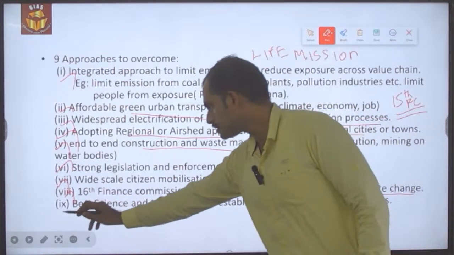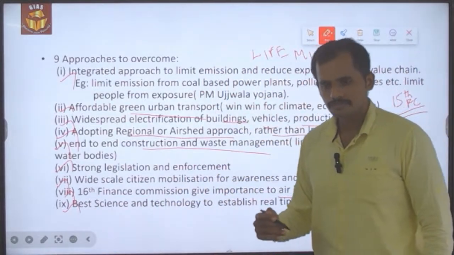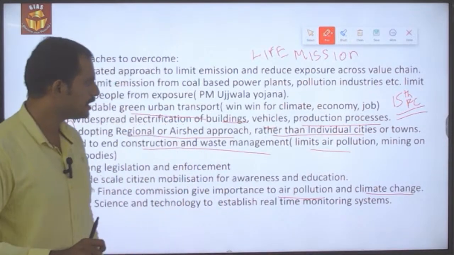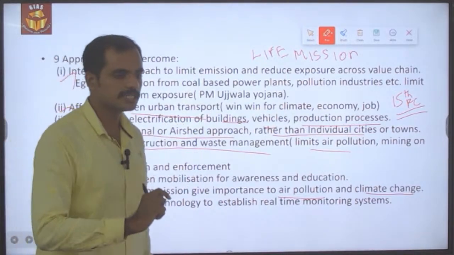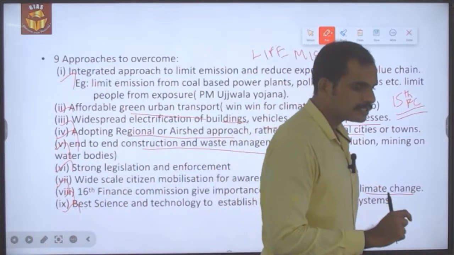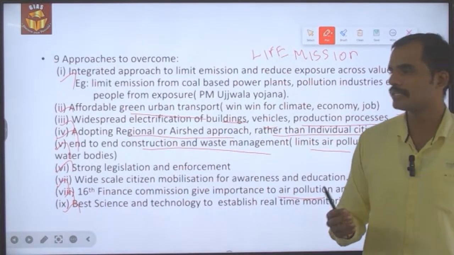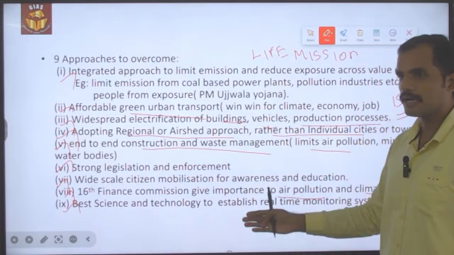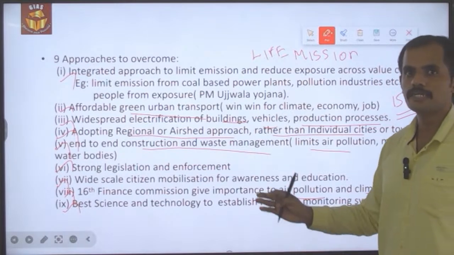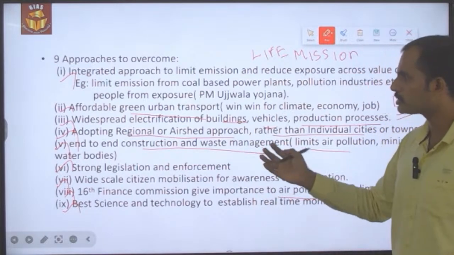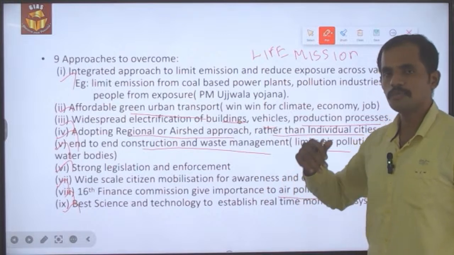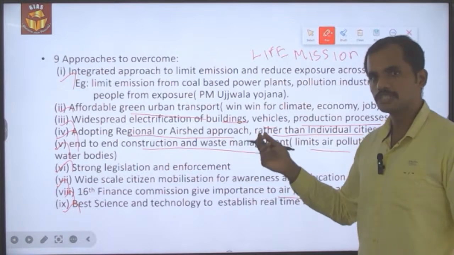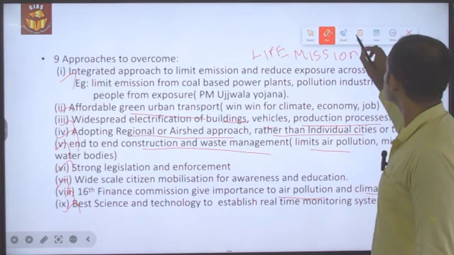And then the best science and technology need to get adapted as well as adopted to monitor timely air pollution incidents and also alert the entire system of the governance. Such kind of precise science and technology methods should also get adapted for monitoring as well as implementing the rules and regulations in relation to the pollution. So these are all the 9 approaches being suggested in this article to overcome the recently prevailing air pollution, most importantly in the Delhi area.